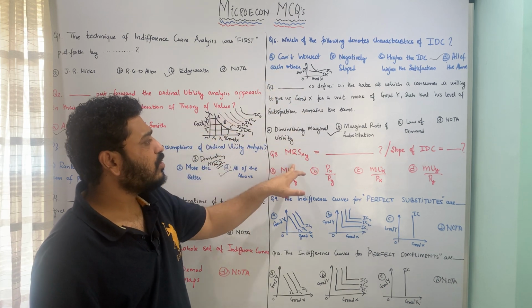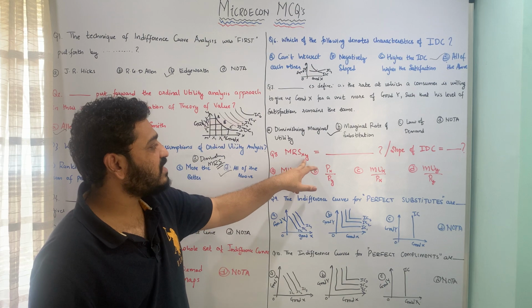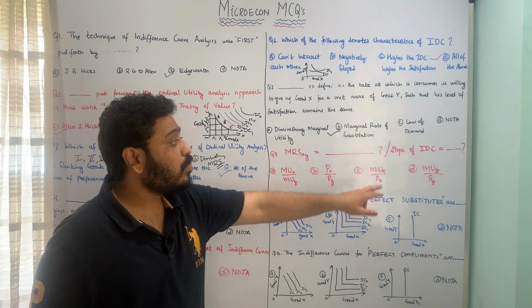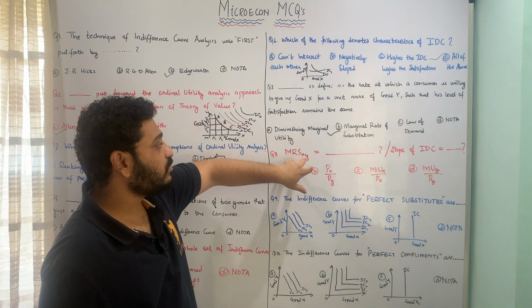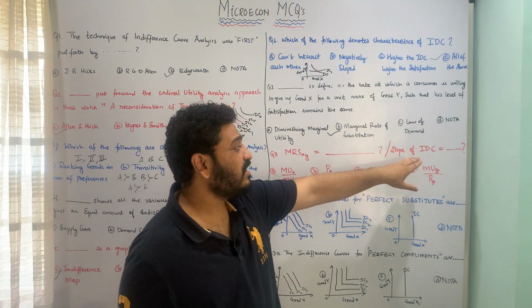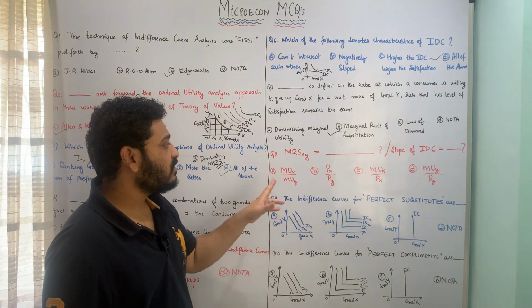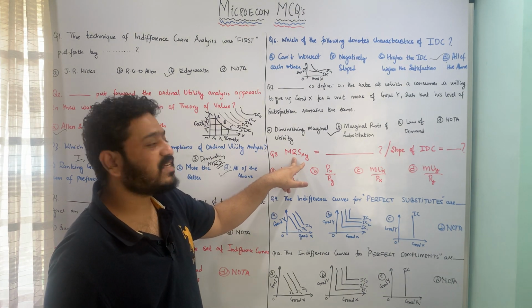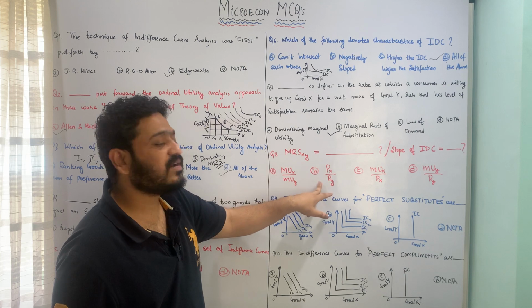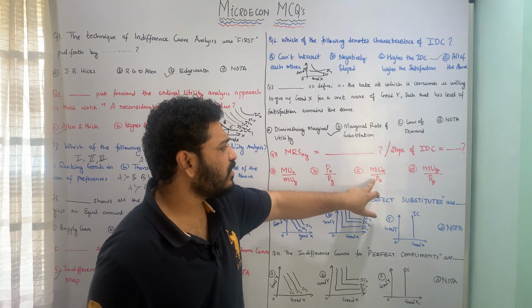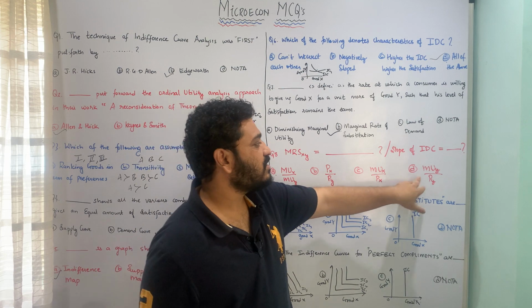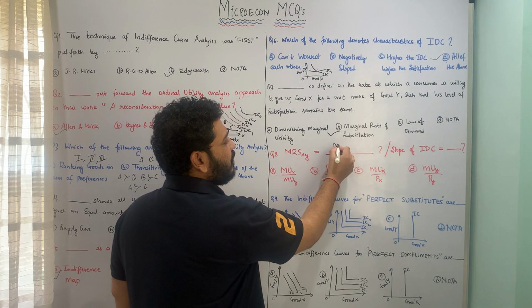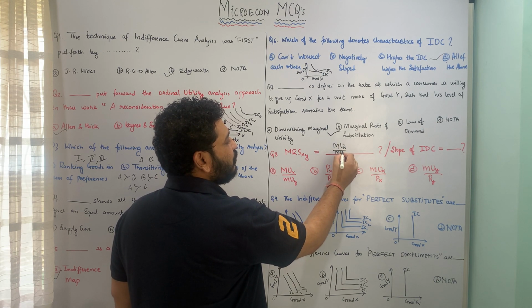Let us look at what marginal rate of substitution between X and Y particularly means. MRS xy is equal to dash, or what is the slope of the indifference curve? Marginal rate of substitution is also called the slope of the indifference curve. So let us look at the possible options. The first is marginal utility of X divided by marginal utility of Y. Then it is price of X divided by price of Y. Third is marginal utility of X divided by price of X, and last is marginal utility of Y divided by price of Y. Usually MRS xy is the marginal utility of X divided by marginal utility of Y.